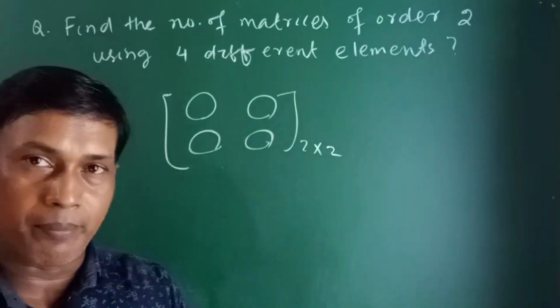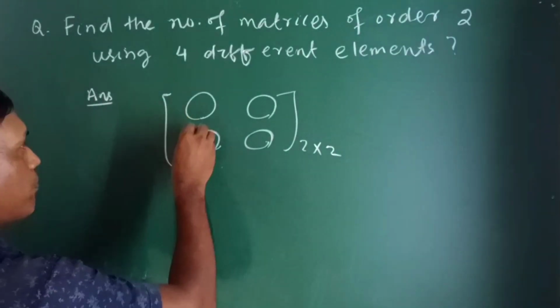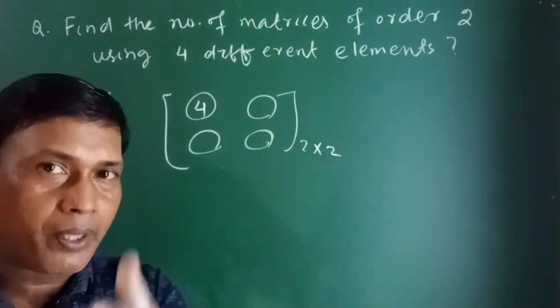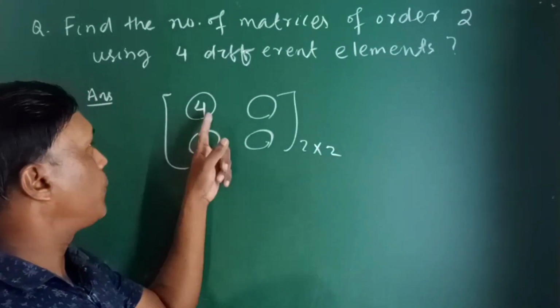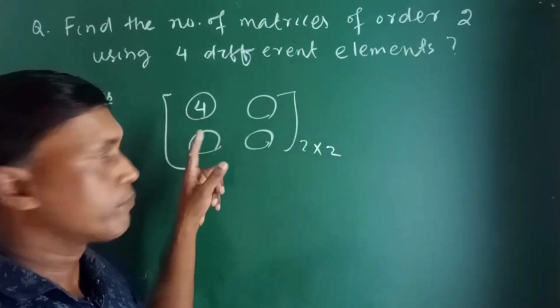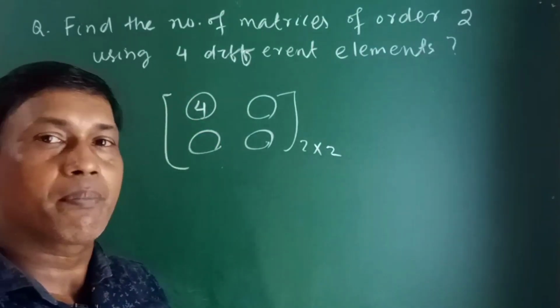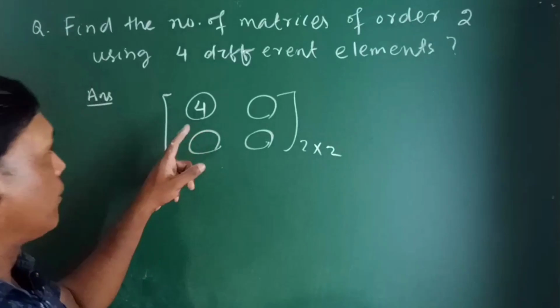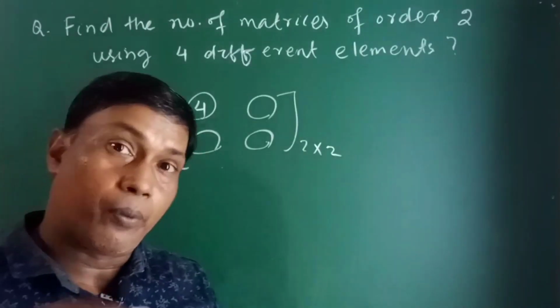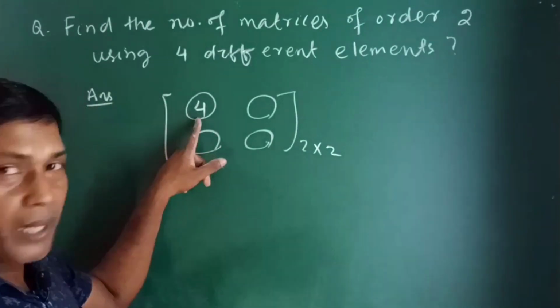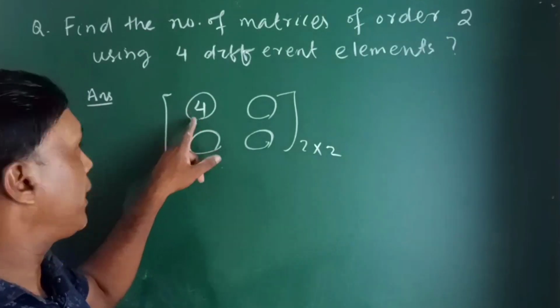If you have 4 elements, this first place can be filled in 4 different ways. But as you have to use all 4 elements, you can practically substitute only one element here.